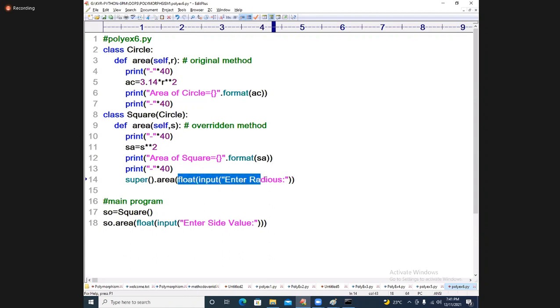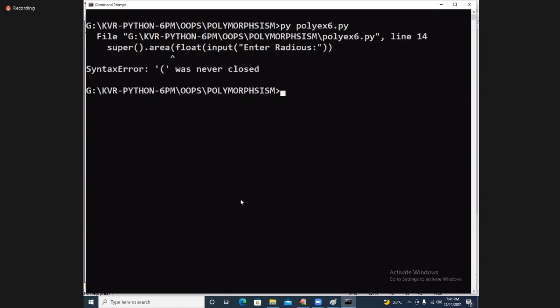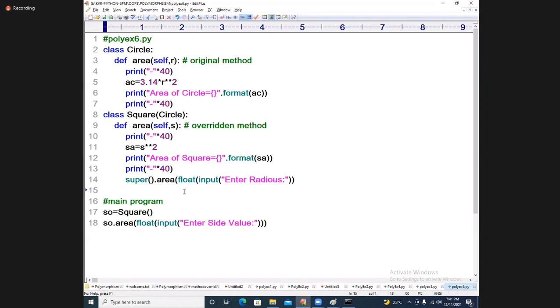See students, all of you. Yeah, very good. You can understand, no doubt in that, because already we are very good in the programming part. Let's start. Line number 14, what is that? What is it? Bracket is missing. Okay, bracket is missing.